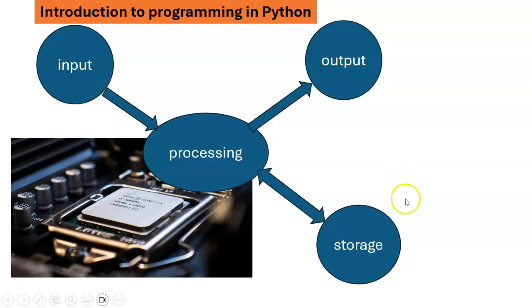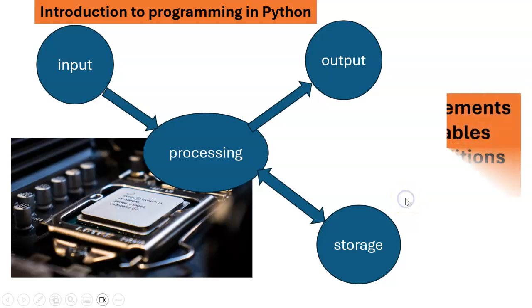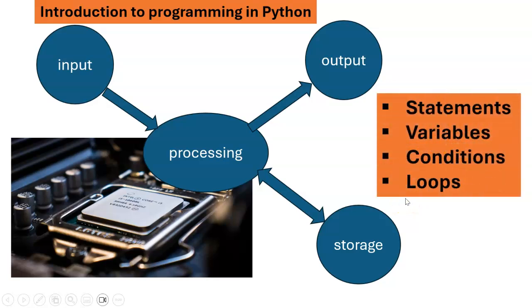Now, as this is an introductory course to Python, we will be looking at statements, variables, conditions, and loops. Four main concepts in Python, and we will link them to these four. Each one will be in a different manner, as you will see.